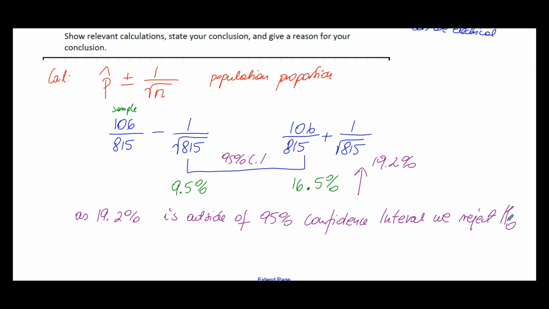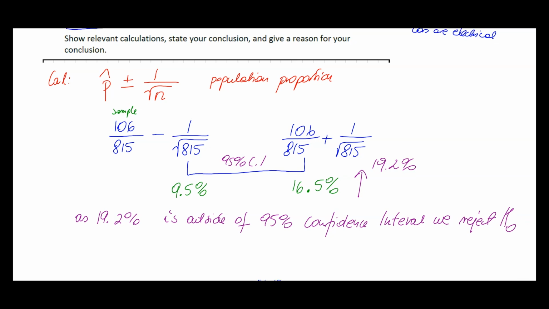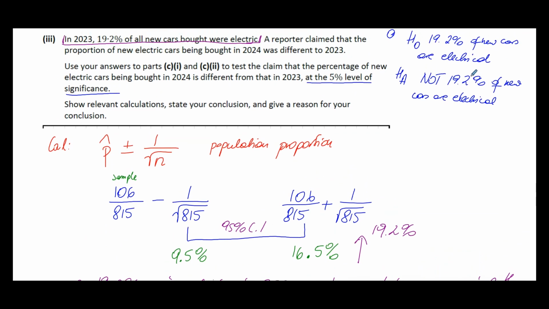So actually what we are saying is that it is not 19.2% of the new cars that are electrical. And that is going to be the conclusion.